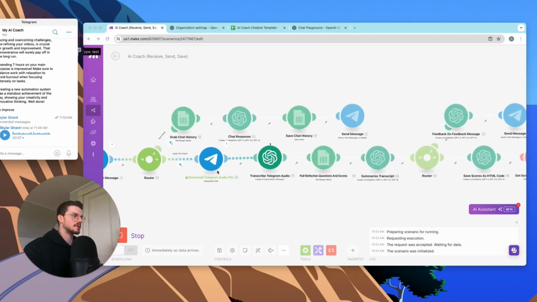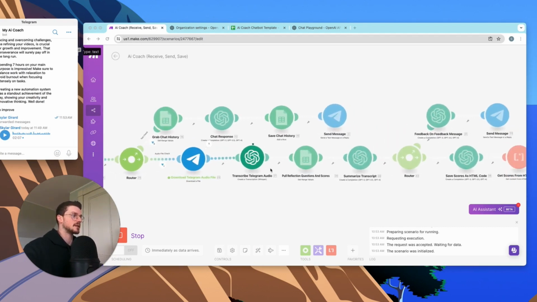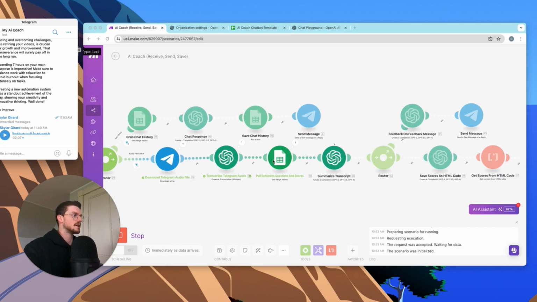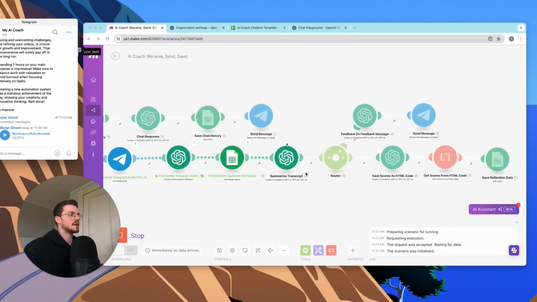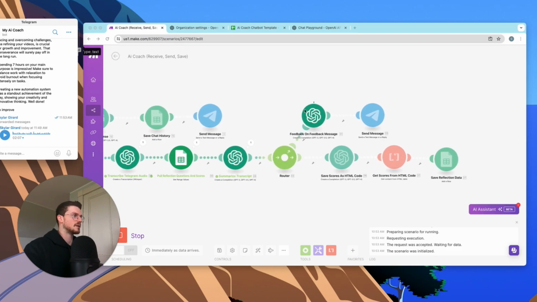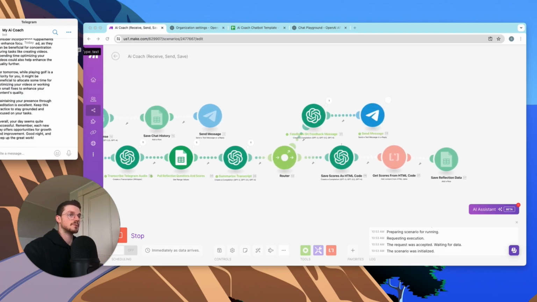Now it's downloaded the audio file. It's now transcribing the audio file, and it's done. It's now pulling the reflection questions and scores. It's now summarizing with ChatGPT. It is now giving a feedback message, so we should get a text here soon.